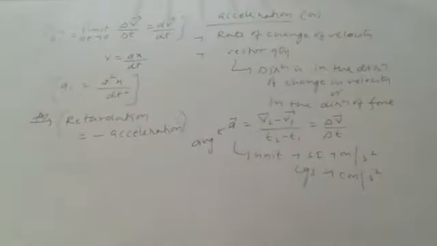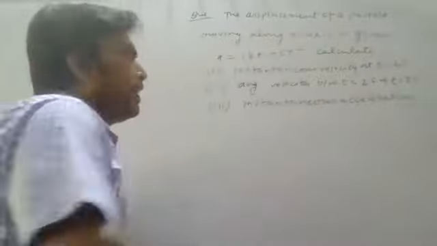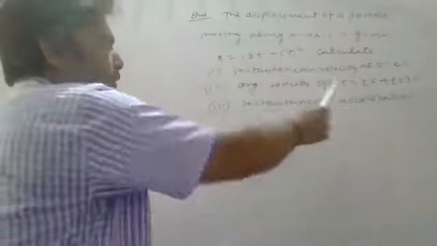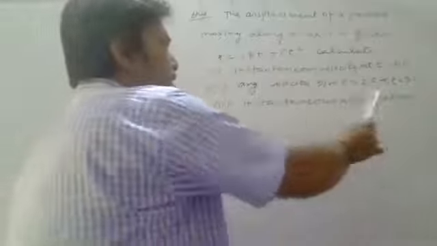That is your acceleration. The question is asking you: displacement of a particle moving along the x-axis is given. x equals 18t plus 5t square. Calculate instantaneous velocity at t equals 2 seconds, average velocity between 2 seconds and 3 seconds, and instantaneous acceleration. So how will you solve it?